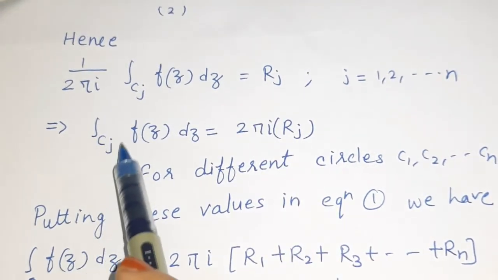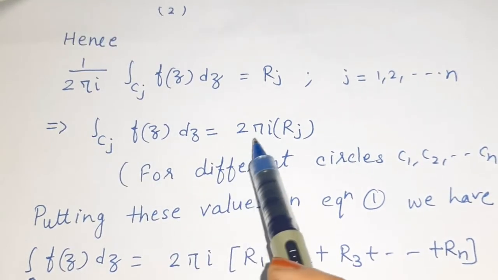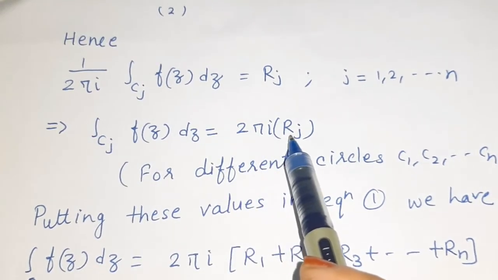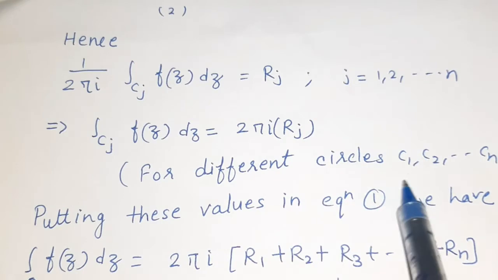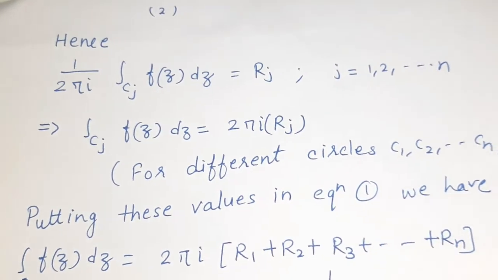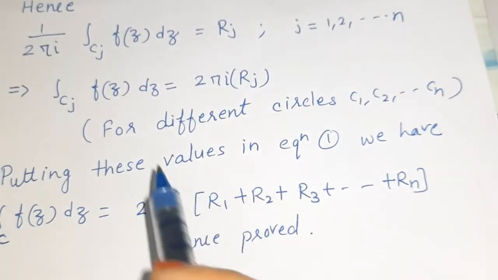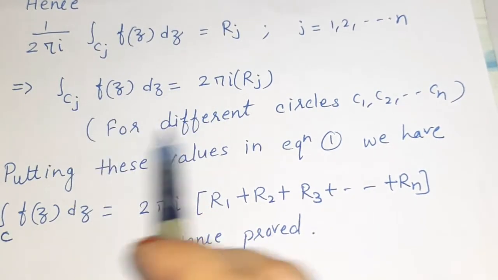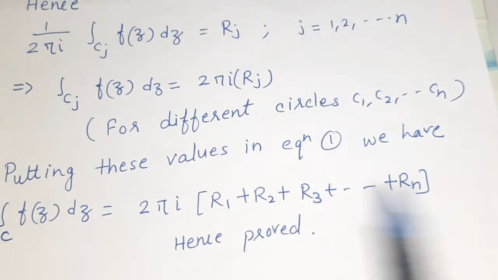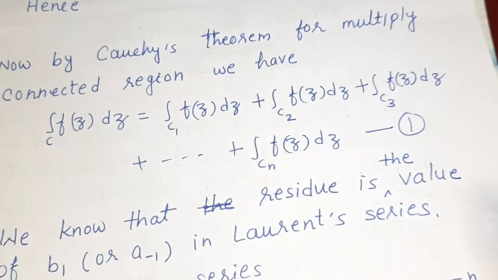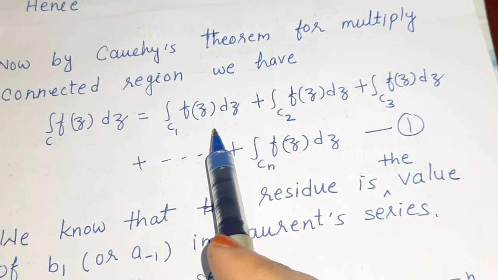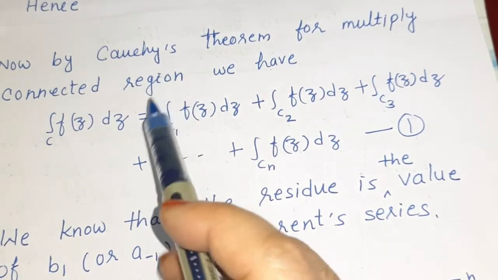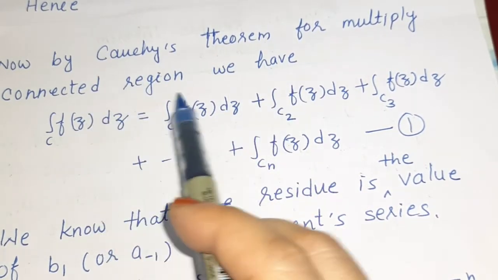Then the integral over Cj of f(z) dz is equal to 2 pi i times Rj, for the different circles C1, C2, C3 up to Cn. So we put these values for different values of j in equation number 1, which was obtained from Cauchy's theorem for multiply connected region.